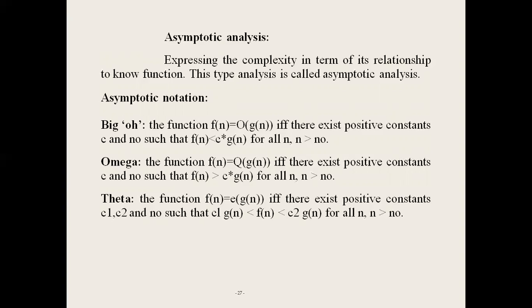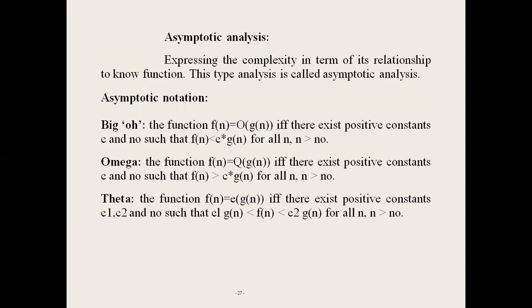Next, omega notation. In omega notation, the function f of n equals omega of g of n if and only if there exist positive constants c and n0 such that f of n is greater than c into g of n for all values of n greater than n0. Here, by shortcut, c into g of n is the lower bound of the function.